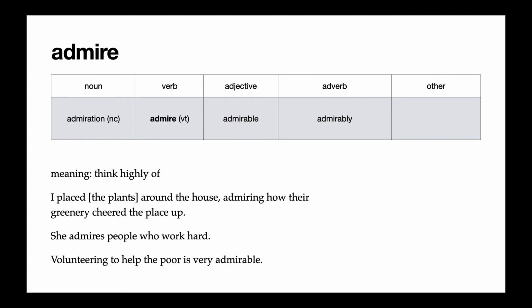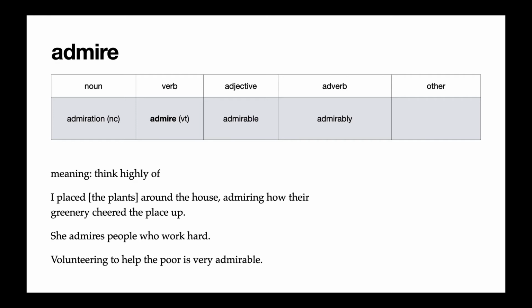Our next word is admire, which is a transitive verb. Admire is similar to the word respect. It means you think that someone or something is really good. You think highly of them. In the reading, we said, I placed the plants around the house, admiring how their greenery cheered the place up. That means you're looking at the plants in a really good way. You feel good about them because you think they're good. In the second example, it says, she admires people who work hard. That means she thinks people who work hard are very good.